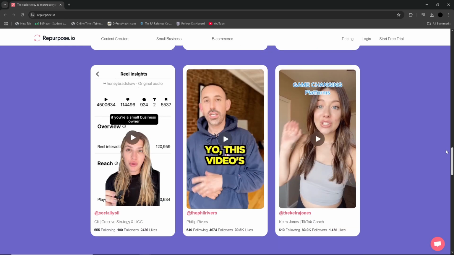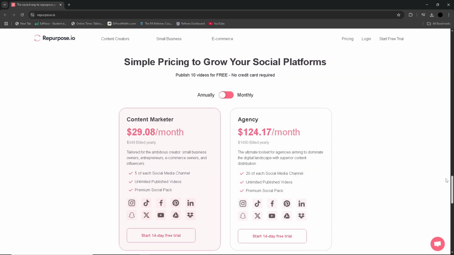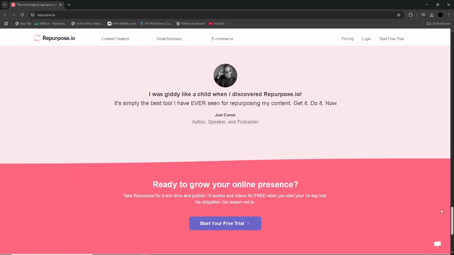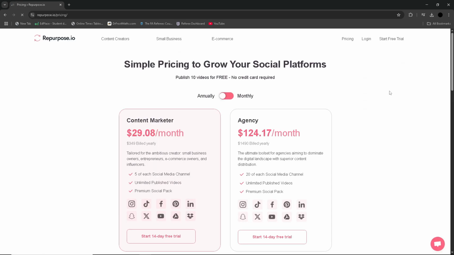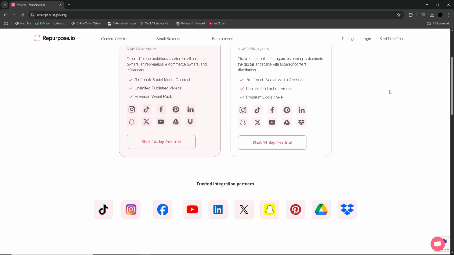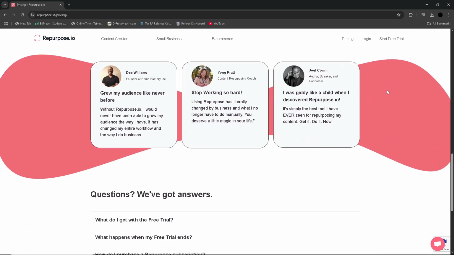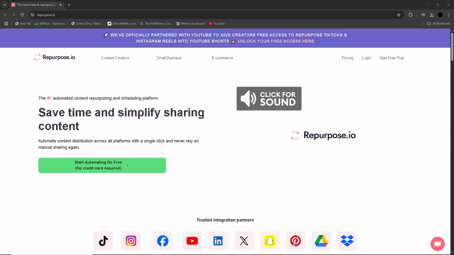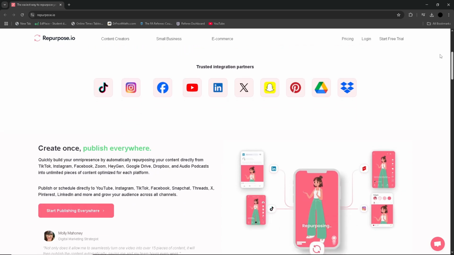With its intuitive interface, users can easily set up workflows to convert every single video or podcast into a bite-sized clip or even a blog post. One of its standout features is the ability to repurpose content on platforms like YouTube, Facebook, Instagram and Twitter, enabling seamless distribution to a wider audience. Repurpose.io is especially helpful for creators who want to maintain a consistent content presence over various channels, without having to reinvent the wheel each time.